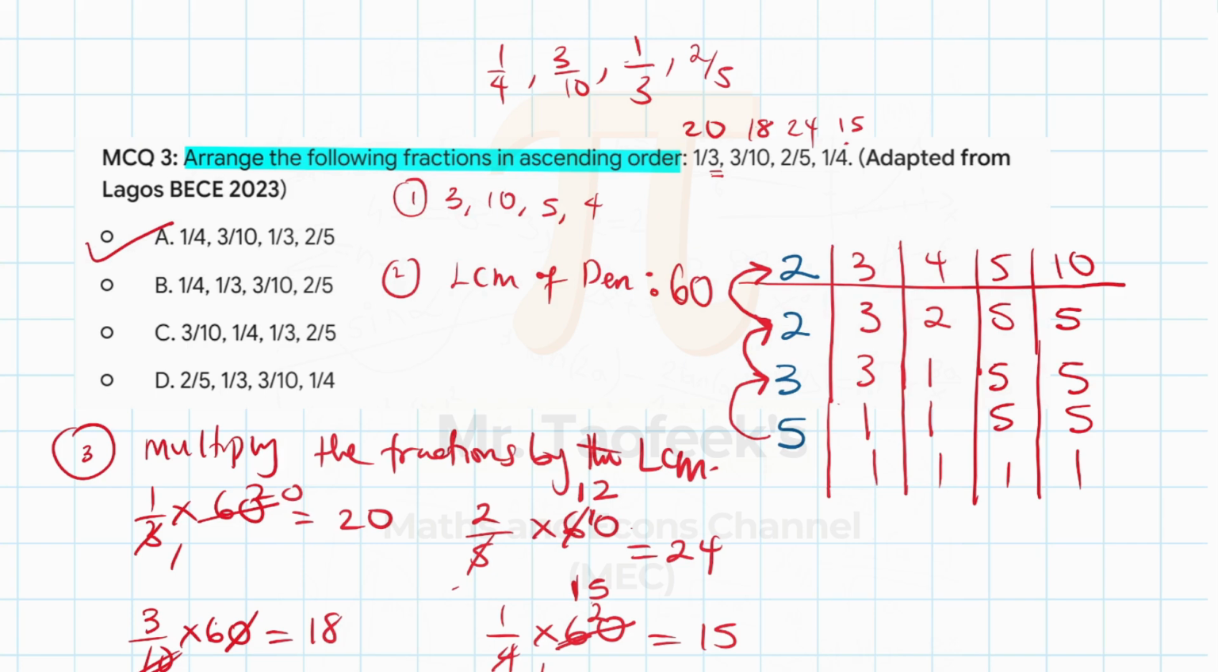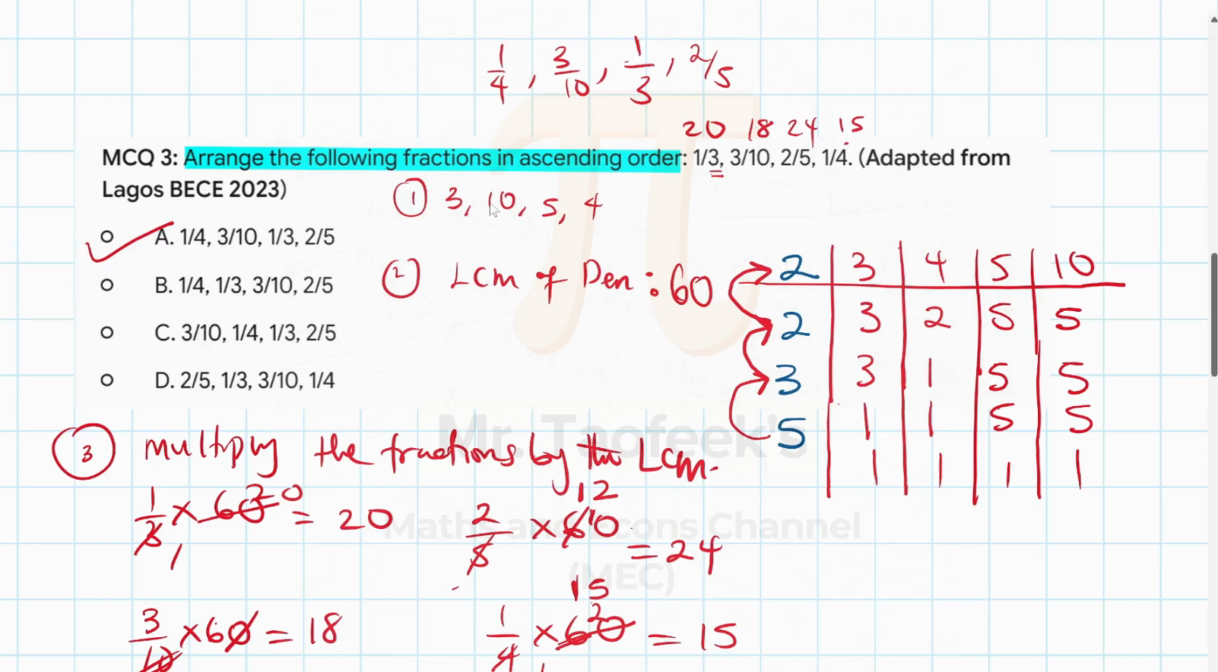So that's it for arranging fractions in ascending or descending order. So just follow these key steps, okay? Step 1 is write out all the denominators. Step 2, find the LCM of the denominators. Step 3, you multiply the fractions by the LCM. If you can follow all these 3 steps, you always find this question to be easy. All you have to do is make sure you're as fast as possible in the exam.